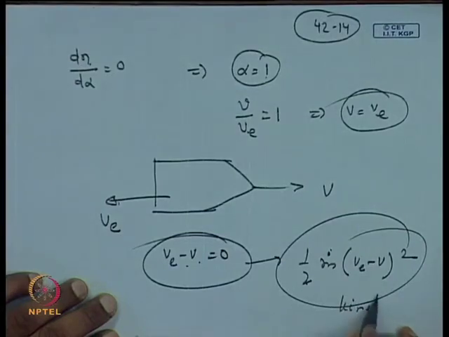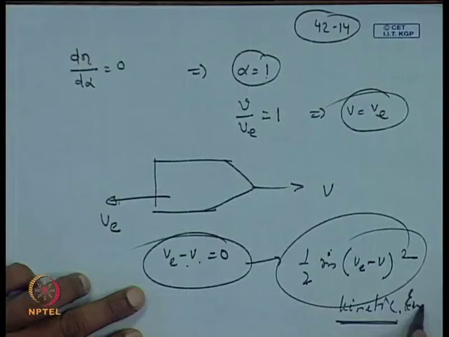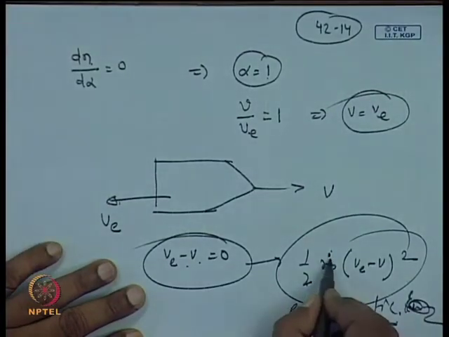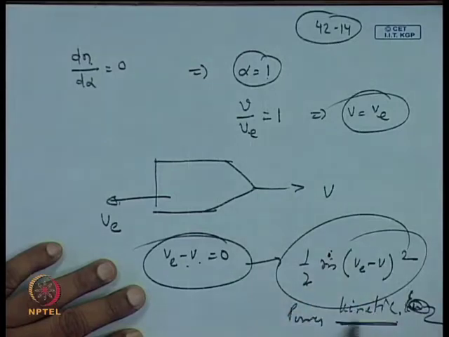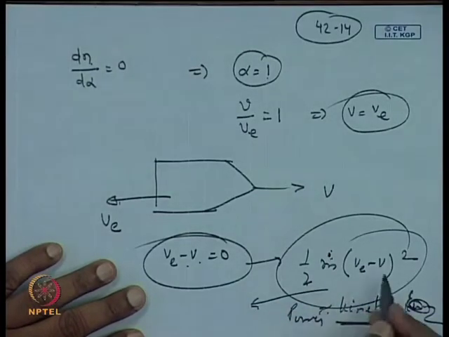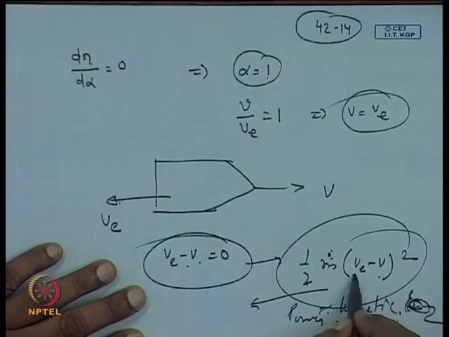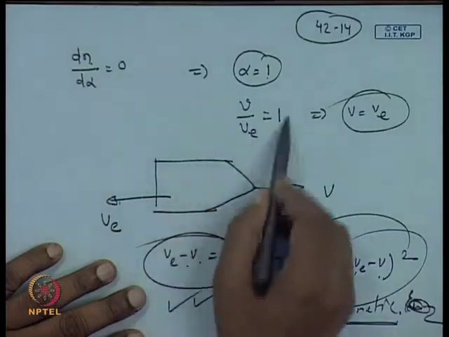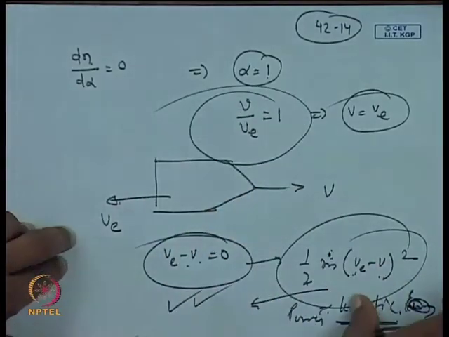This is the kinetic energy, or the kinetic power we will write here, because the dot term and time term are there, which is going as a loss. This will vanish if and only if v equals V e, and this is what gives you the maximum efficiency.